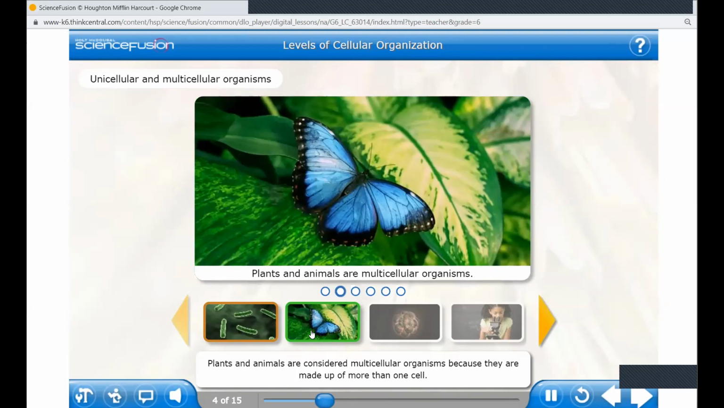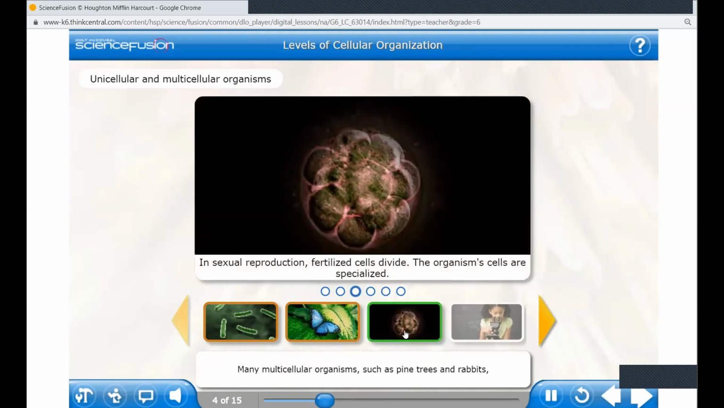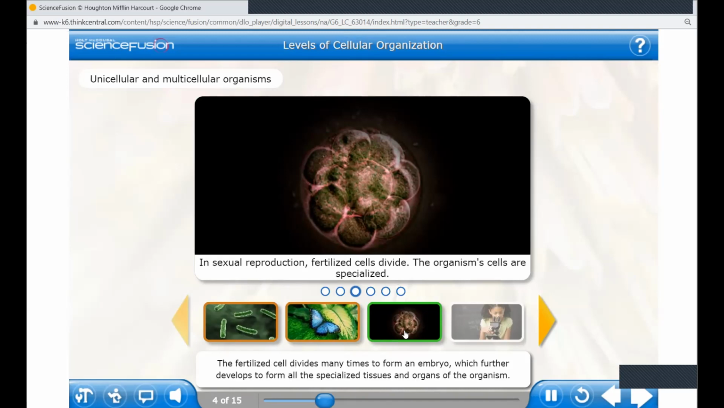Plants and animals are considered multicellular organisms because they are made up of more than one cell. Multicellular organisms are larger and have longer lifespans than unicellular organisms. Many multicellular organisms, such as pine trees and rabbits, reproduce through sexual reproduction, in which a male sex cell fertilizes a female sex cell. The fertilized cell divides many times to form an embryo, which further develops to form all the specialized tissues and organs of the organism.